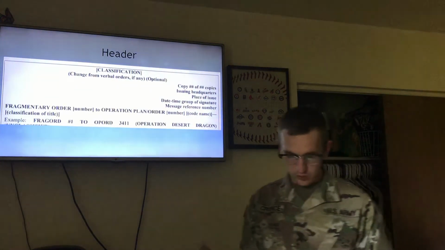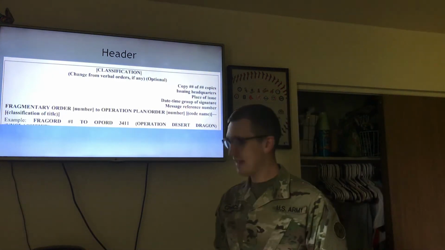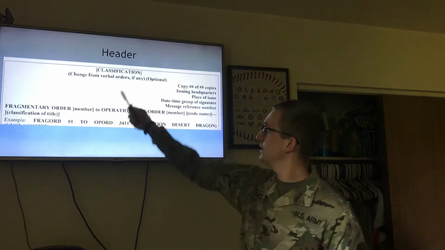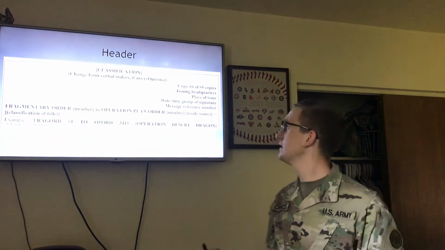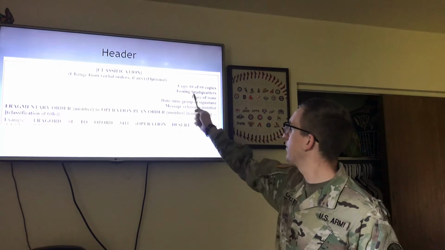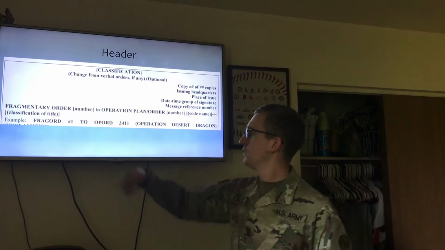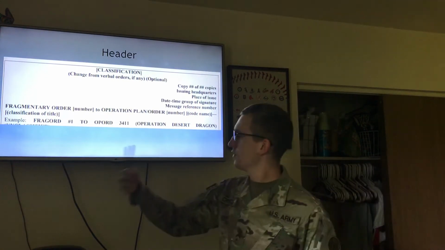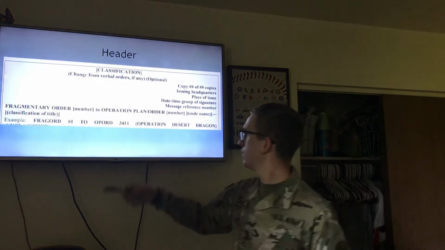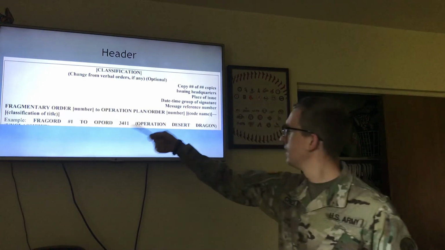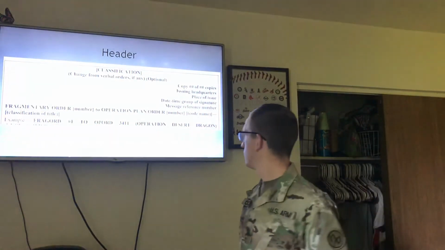This is the header for an op order. It's pretty basic. It is also from Figure C-5 of Appendix C, Field Manual 6-0. You can see the classification, as well as the copy number of copies. So if you made 20 copies of this FRAGORD and this is copy 3, it'll say copy 3 of 20 copies. Fragmentary order number. So depending on how many FRAGORDs you've issued, the example they gave is FRAGORD number 1 to op order 3411. So it would be FRAG order number 1. This is the first FRAG order of this operational order 3411, Operation Desert Dragon.